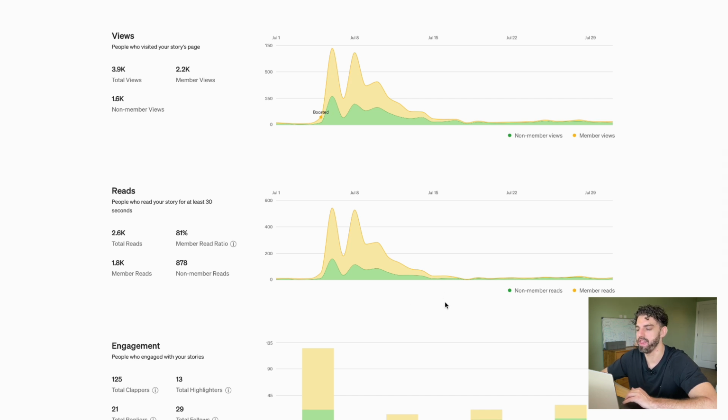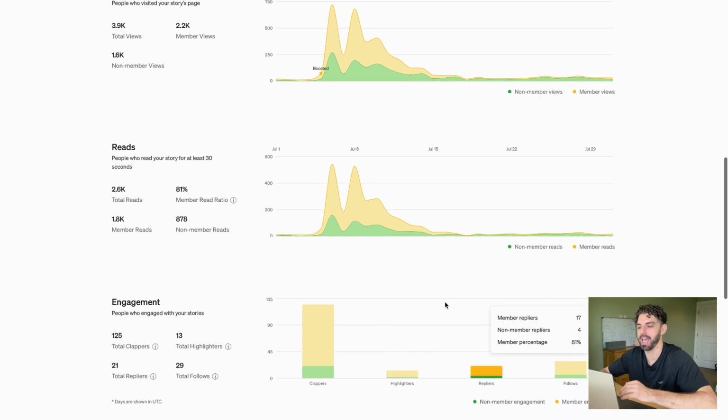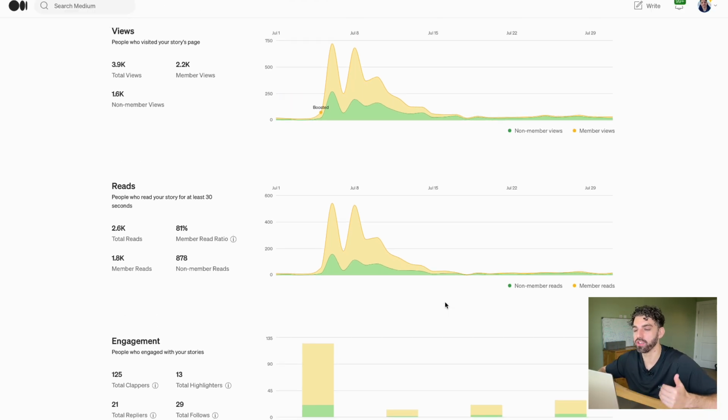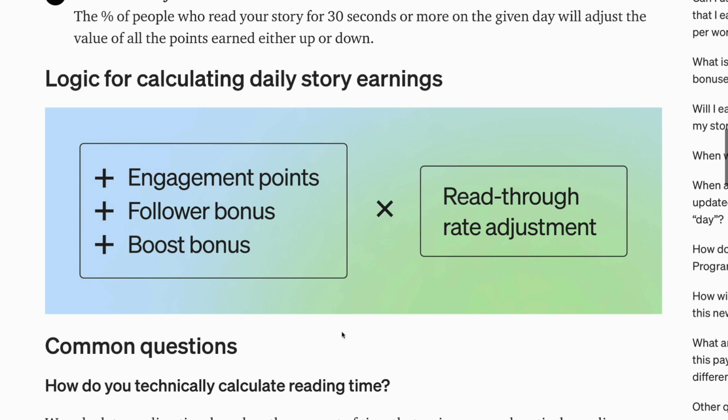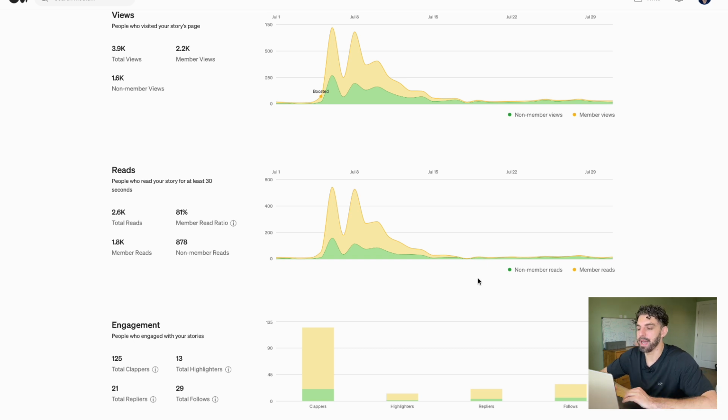reading time. That is a great indicator of how captivating your story is, because the longer somebody reads, the more interested they are. And even though the average reading time is no longer a metric for feeding the algorithm and pushing your story out to more readers, it's still nice to know how long people are reading your story for, because claps and comments don't always tell the story. And I hope they bring it back as they're still experimenting, and total read time for that matter.